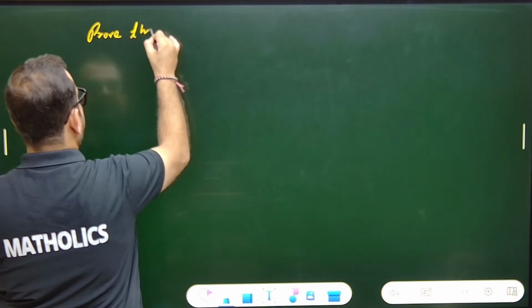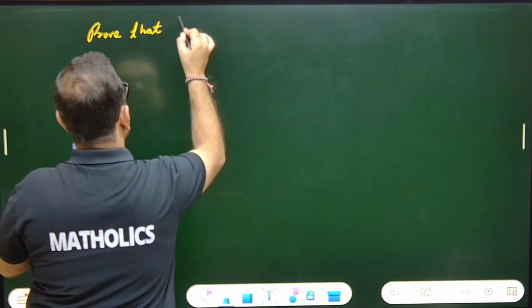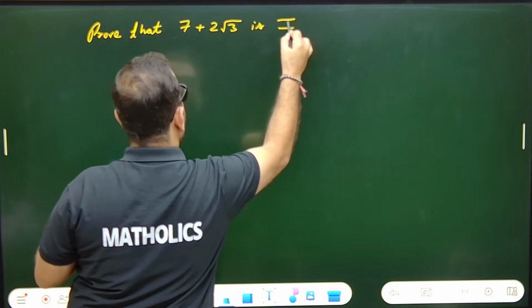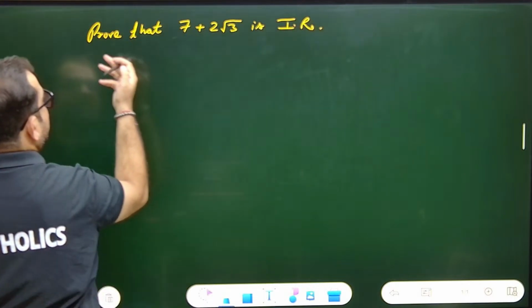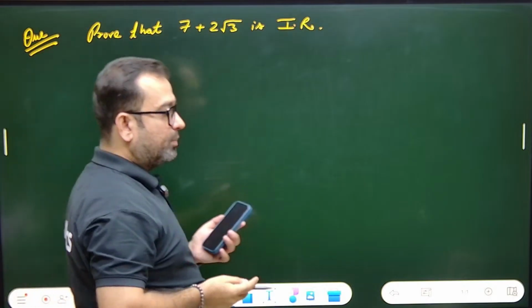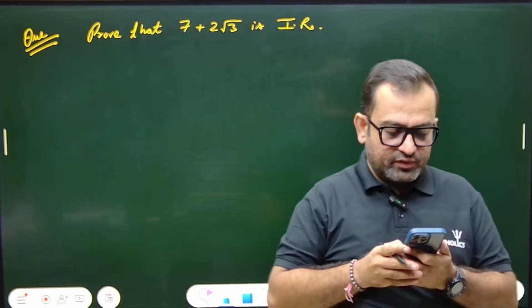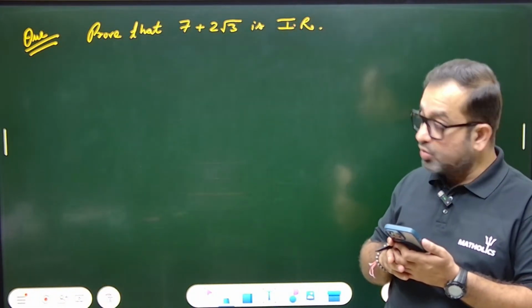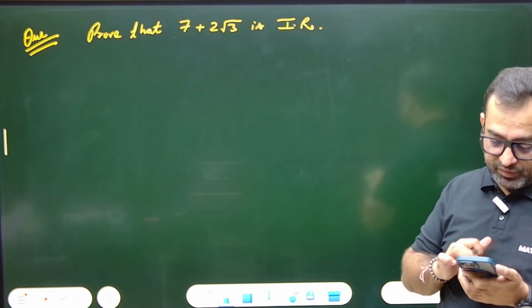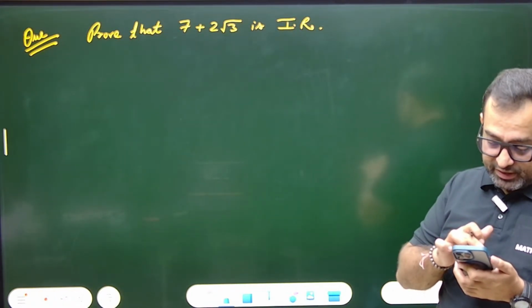Write down. Prove that 7 plus 2 root 3 is irrational. Try to copy fast. If you wish that we can solve more questions in this lecture, try to copy as fast as you can. How to prove irrationality? How to prove?